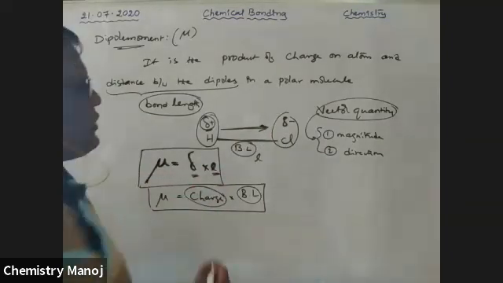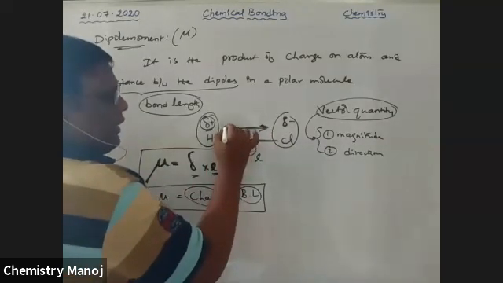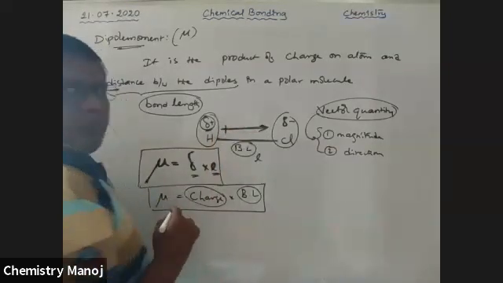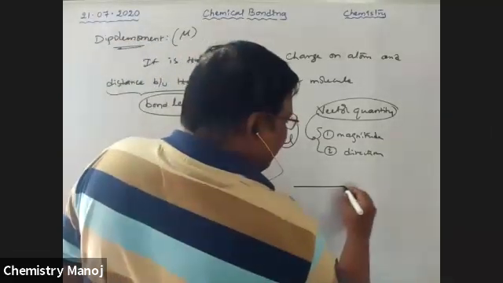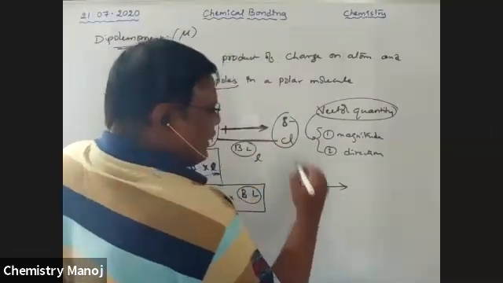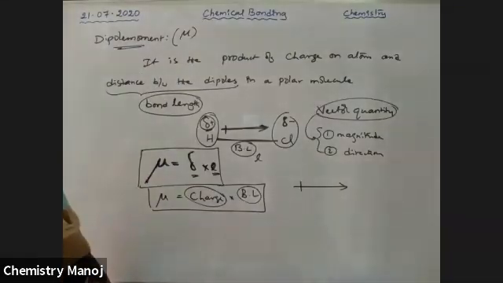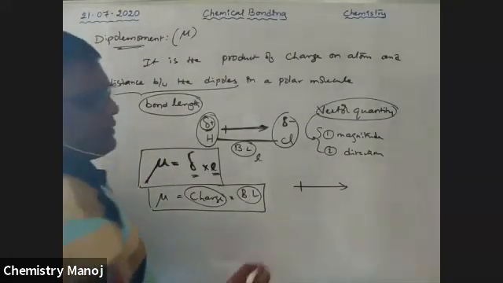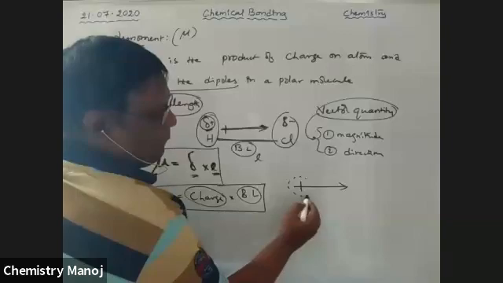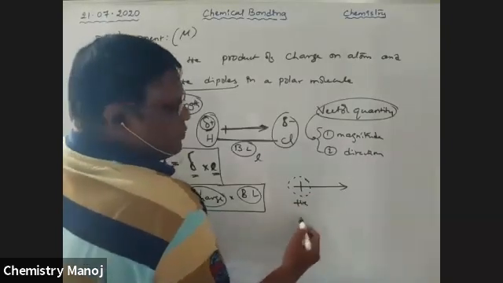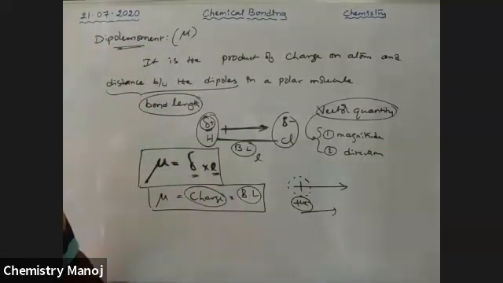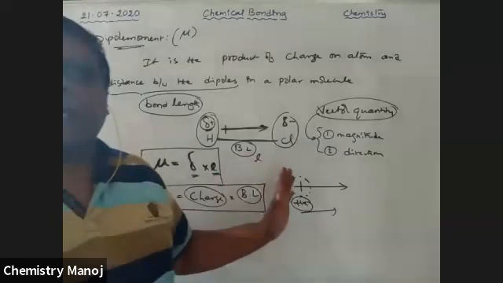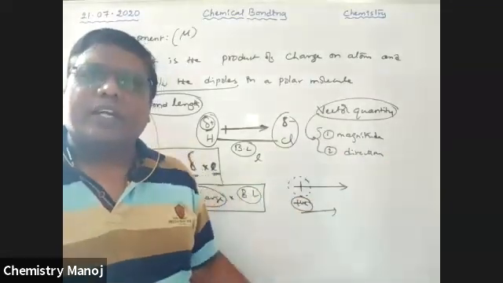So positive, that is why dipole moment is indicated with a cross at the tail end. The symbol for dipole moment is an arrow with a cross at the tail end. That means the tail is positive, and the arrow points towards the negative direction. It starts from the positive side and goes towards negative. That is the symbol.